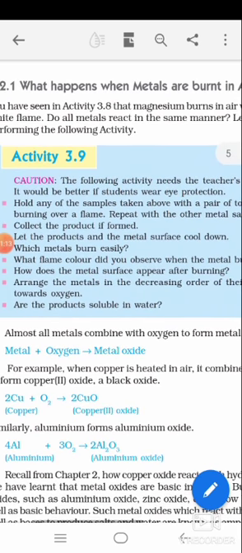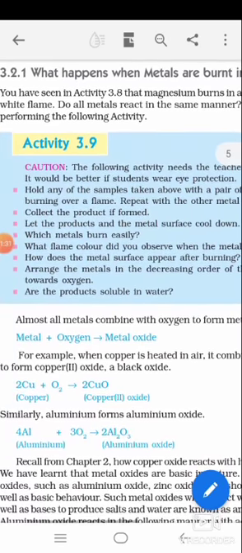For example, copper plus oxygen gives copper oxide, aluminium plus oxygen gives aluminium oxide, and so on. Copper oxide is a black oxide. Please read this topic clearly and make notes. Don't forget that. Please read your textbook, otherwise you cannot get each and every point into your mind.